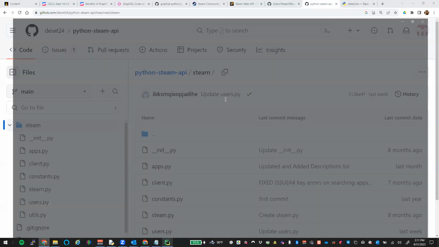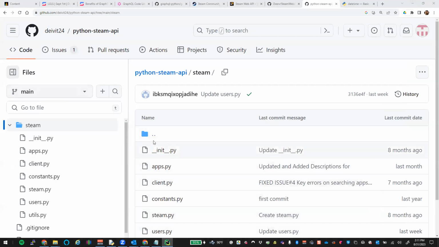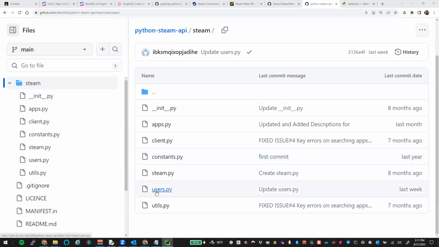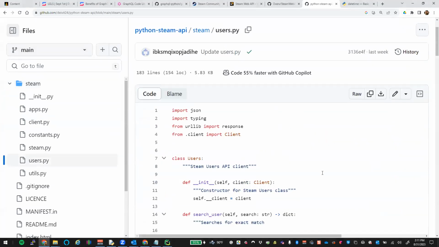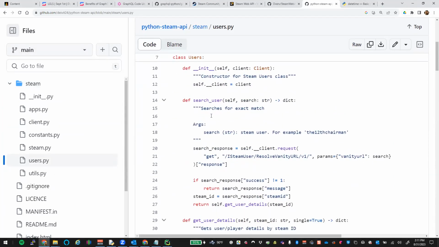And if we actually look at our code, we can follow this track, right? So in this track, we have Steam, users, get recently played games, right? So if we wanted to figure out all the different options we had under users, we could go in here to our Steam package, go to our users Python file, and we could look at this class of users and figure out all the different options we have.